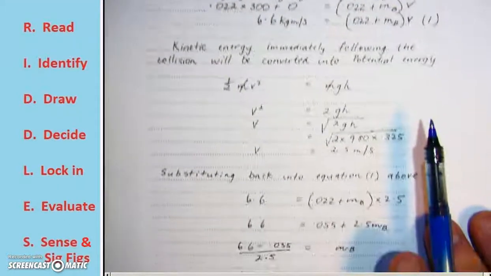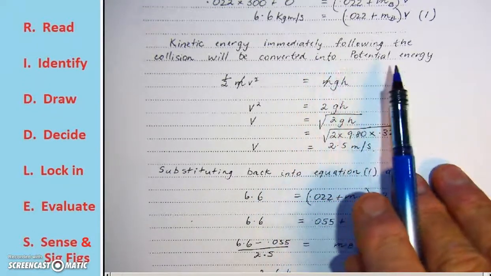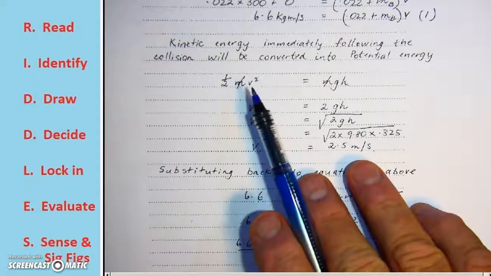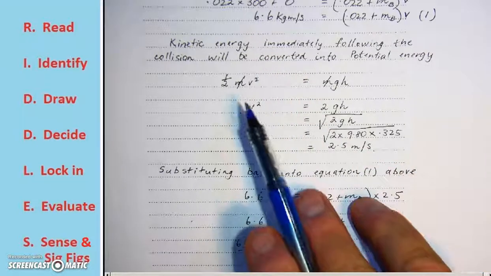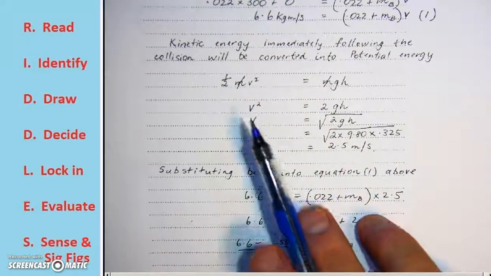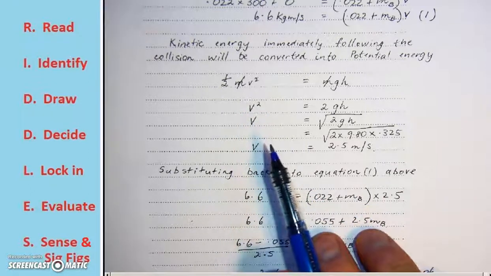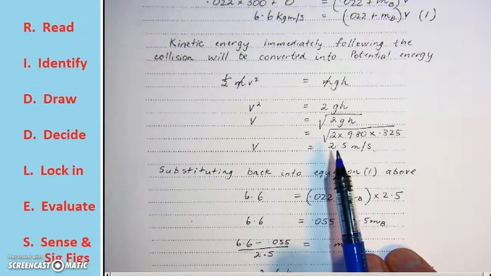The kinetic energy immediately following the collision will be converted into potential energy. So the kinetic energy of the block and the bullet will convert to gravitational potential energy as it swings up. So we can go through and say half mv squared equals mgh, cancel out the masses and solve for v. So v is the square root of 2gh. So the velocity of the block and the bullet after the bullet hits it is 2.5 meters per second.